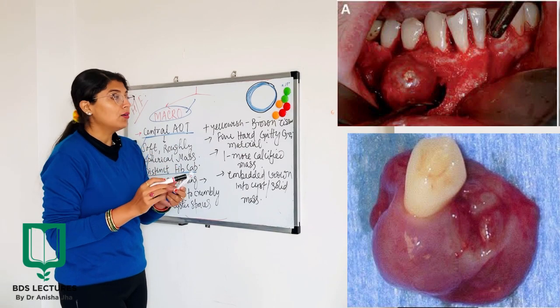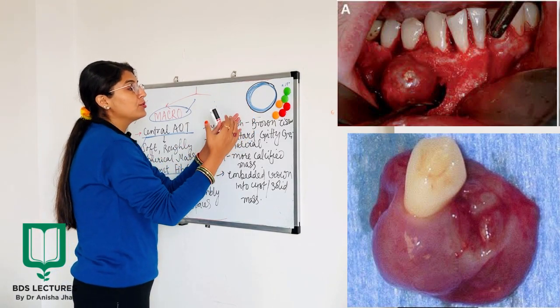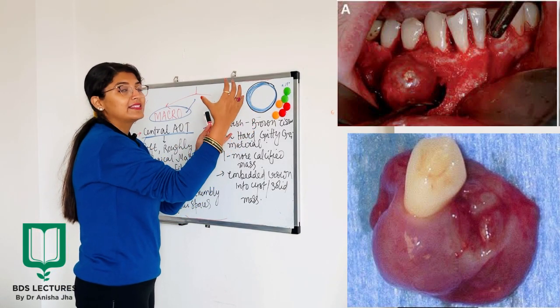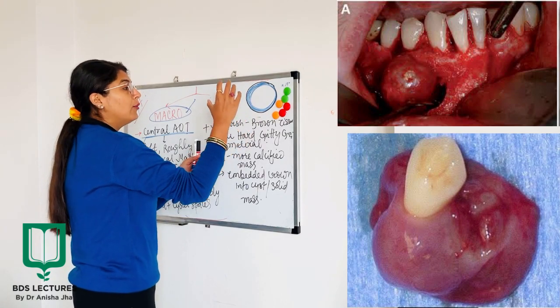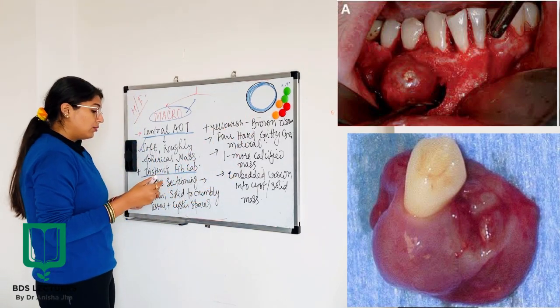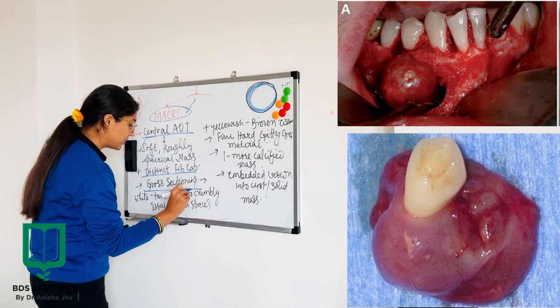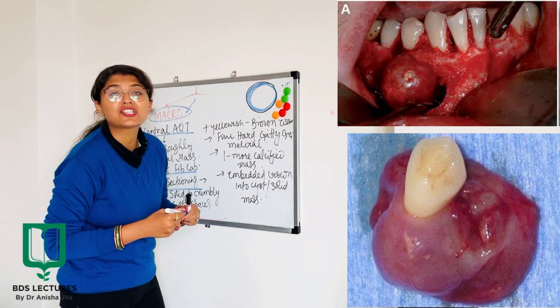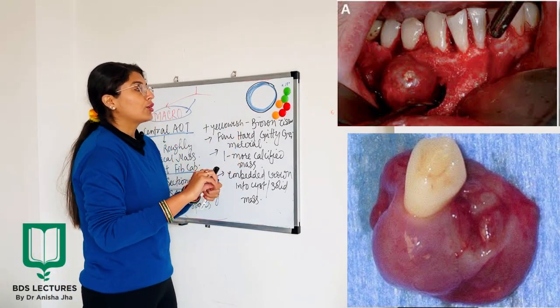So till now we know the consistency and the shape of this AOT when seen macroscopically. Now when we do its gross sectioning,